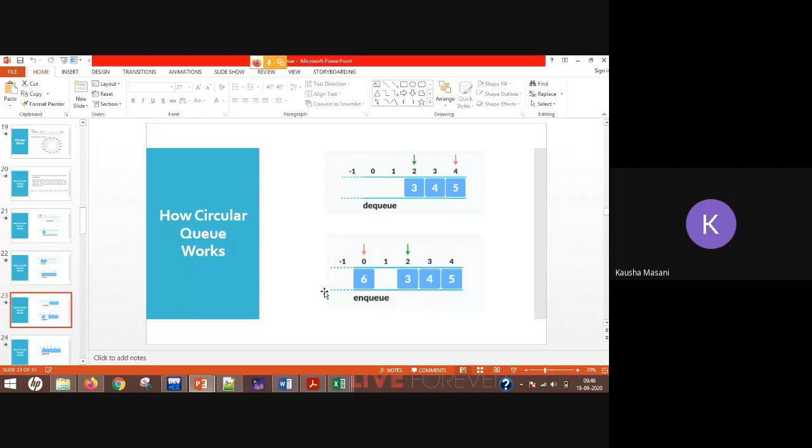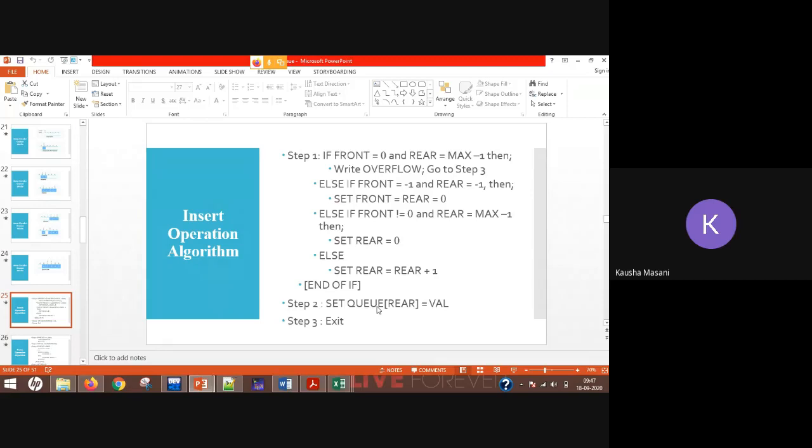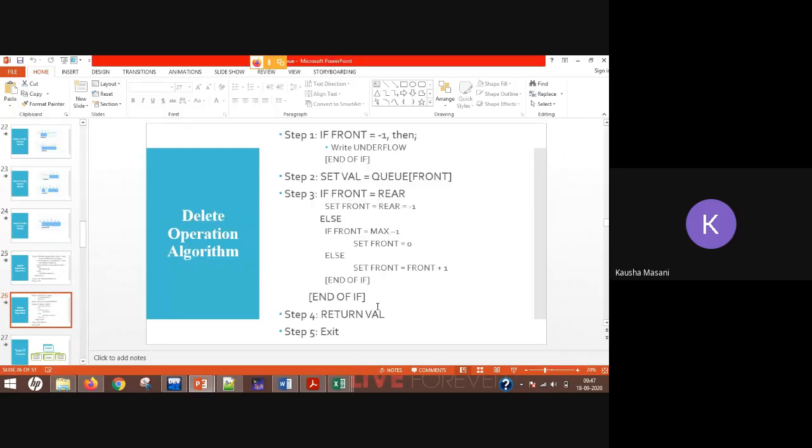Now we are going for enqueue again. So we can reset our rear, this pink arrow, back to 0 and do the enqueue operation. As front has moved 2 spaces forward, we can add 2 elements here. So again, now the queue is full, correct? We had seen and discussed the enqueue operation and dequeue operation for circular queue, so not discussing them again. I hope it is clear.